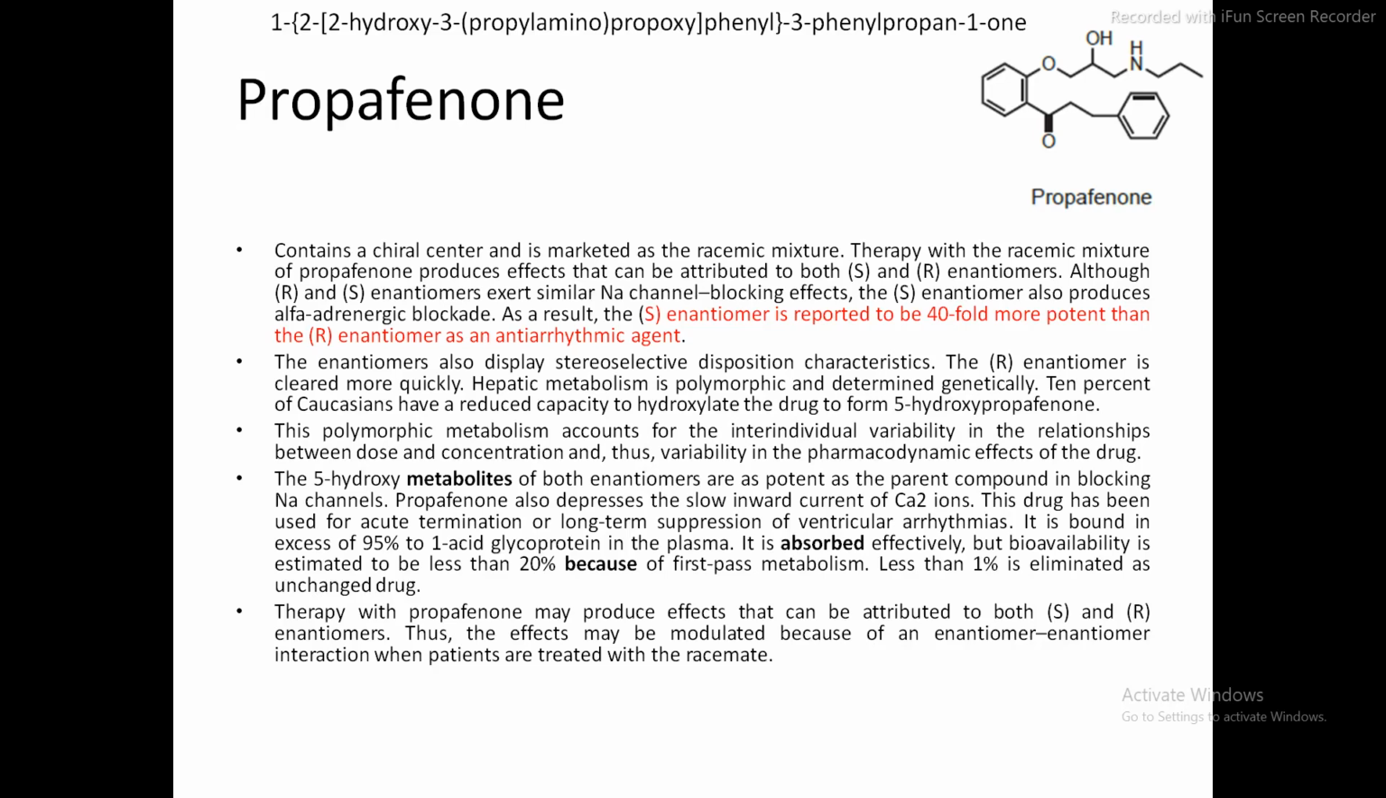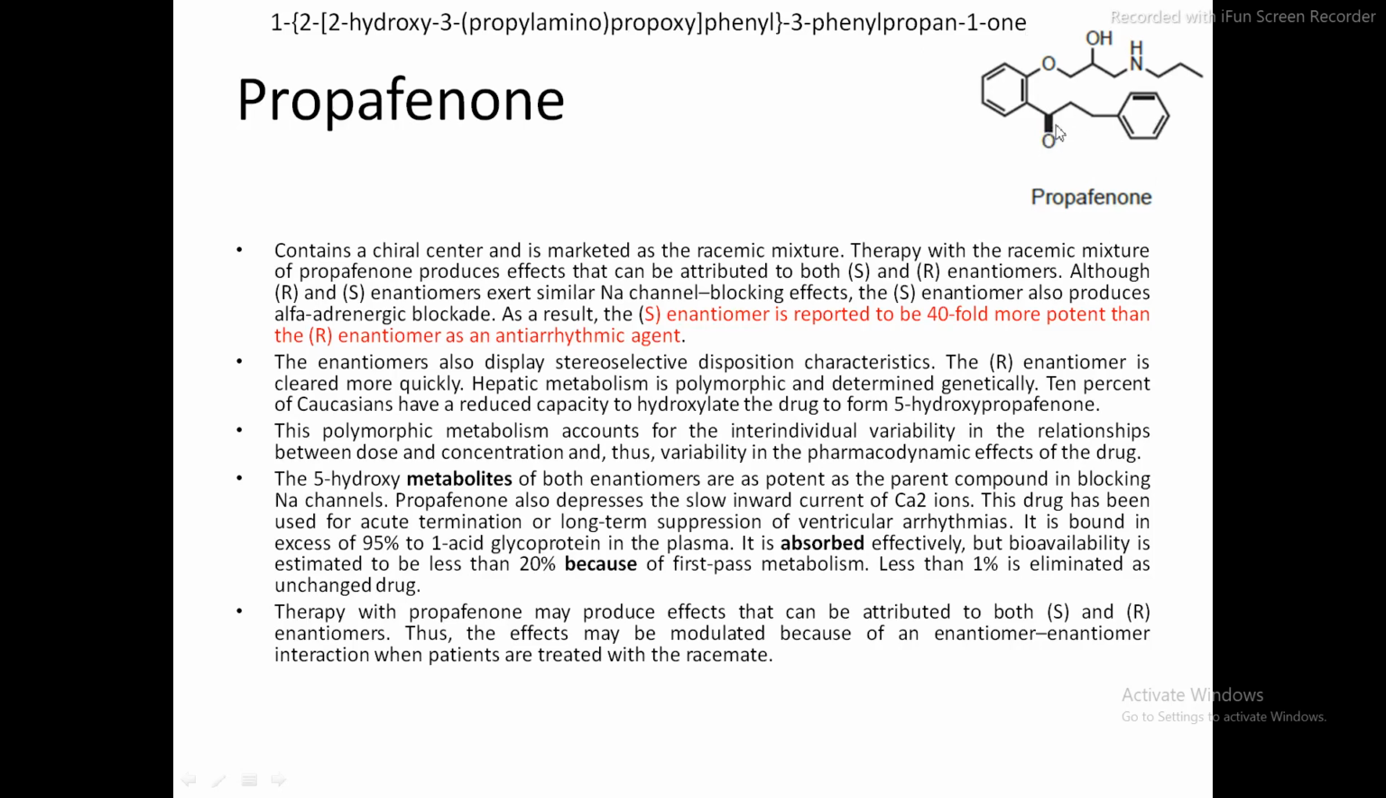So two drugs we have discussed in the class 1B antiarrhythmic agents, that is lidocaine and mexiletine. Then the next class is the class 1C antiarrhythmic drugs. There is only one drug in the class 1C antiarrhythmic drugs, that is propafenone. So this is the structure of propafenone. If you check the structure, there is a functional group called a ketone, C=O, as a functional group.